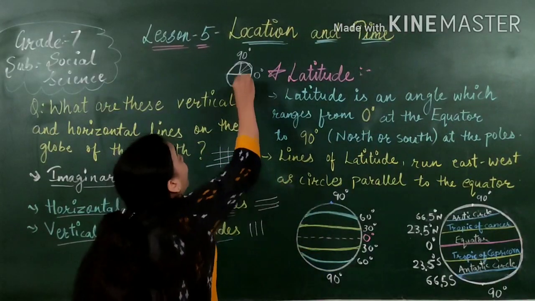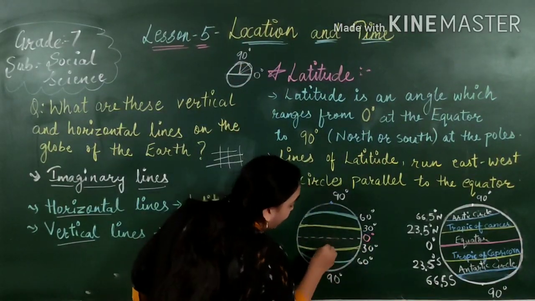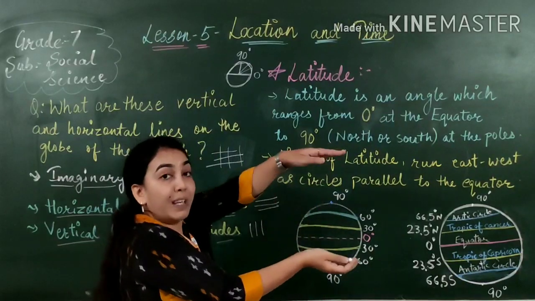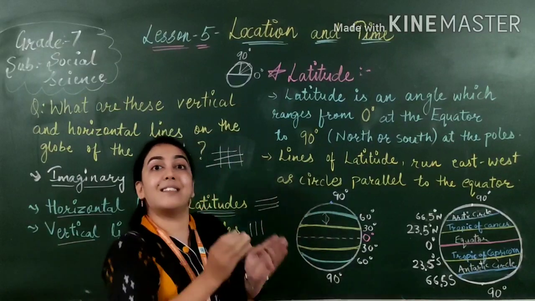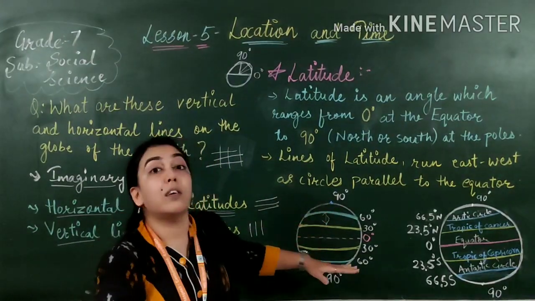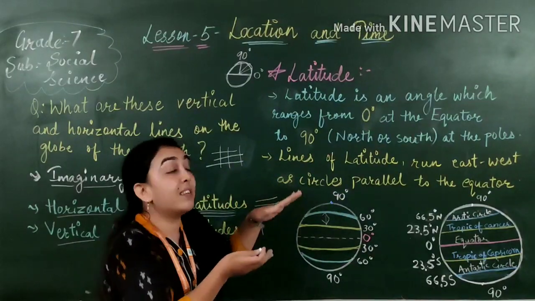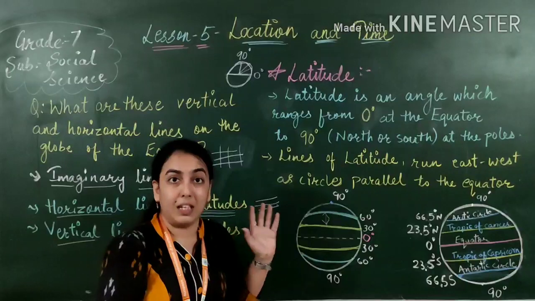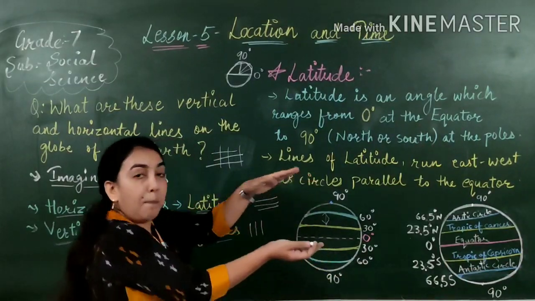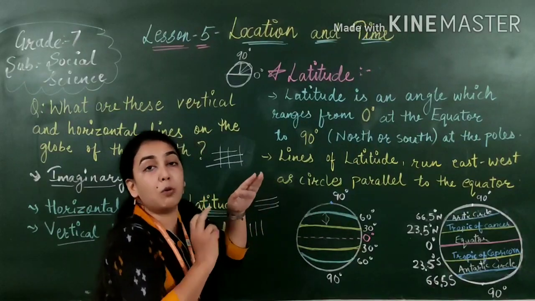Because if we draw the lines, if this is 0 degree, then all the others are parallel to each other. The distance between all the latitudes is the same. That is why these are called parallels of latitude. We have placed the lines at exactly equal distances from one another.